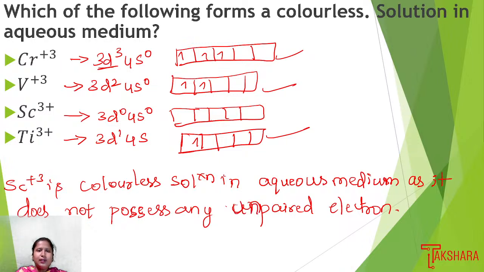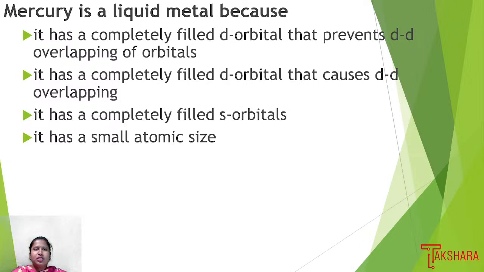So this is the reason why scandium does not give a colored solution: there is no unpaired electron in the valence shell. But in the other options there is a presence of unpaired electrons in the d orbital, so those elements can show the coloring property. So option 3, Scandium+3, is the right answer. Okay, next we'll move on to the next question.